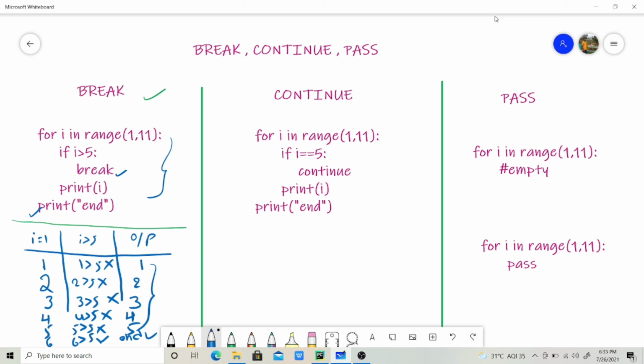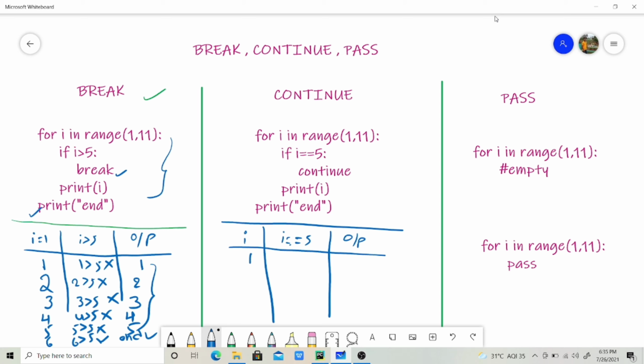Now let us see how continue works. Let us take i, the condition, and here is the output. Let us take i value as 1 and it will check the condition if i is equal to 5. 1 is equal to 5 is wrong, so it does not execute the continue and it will print i value.